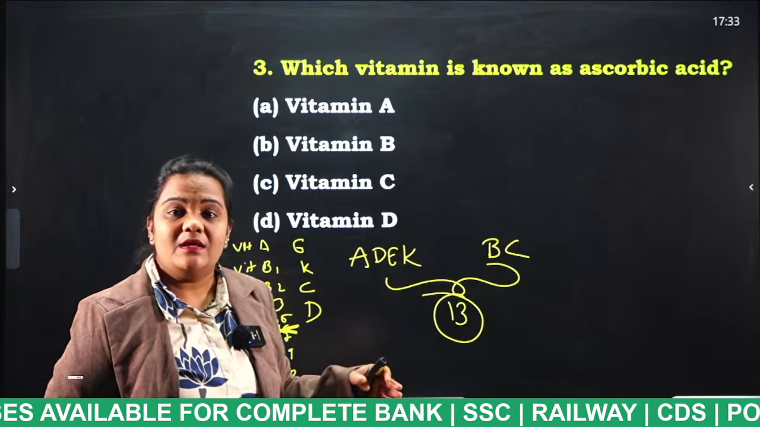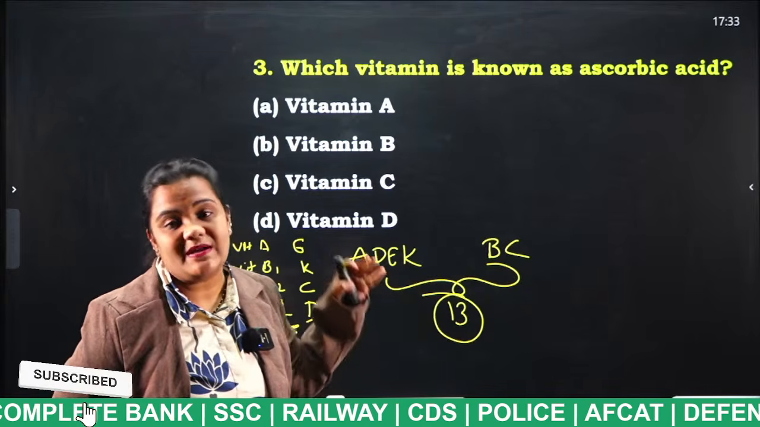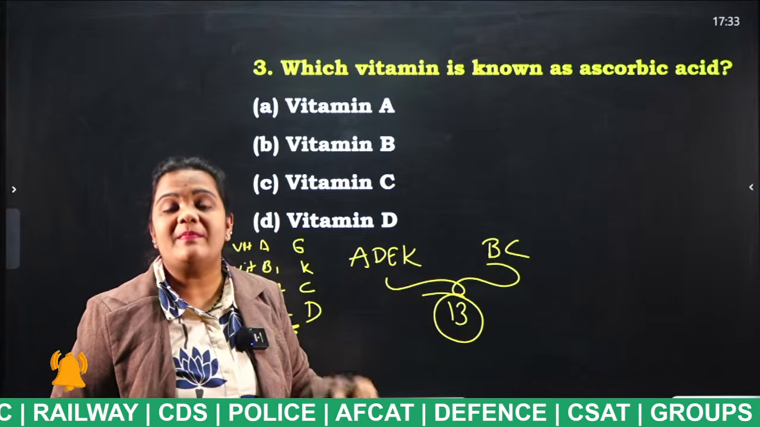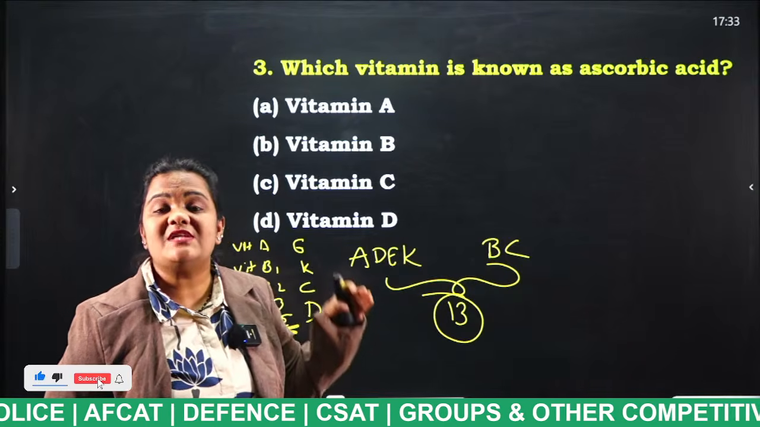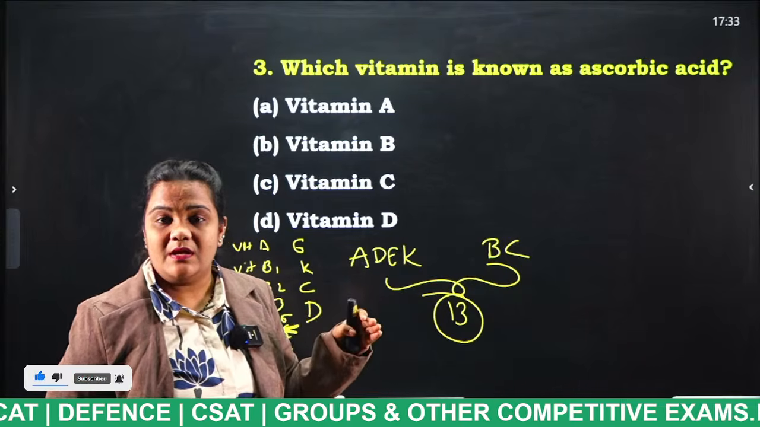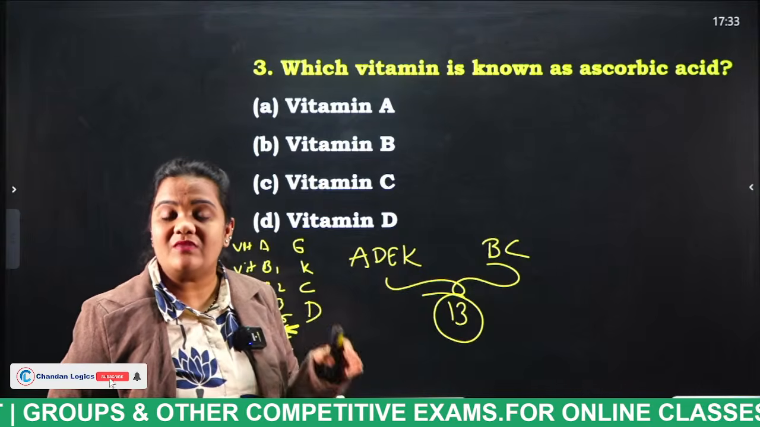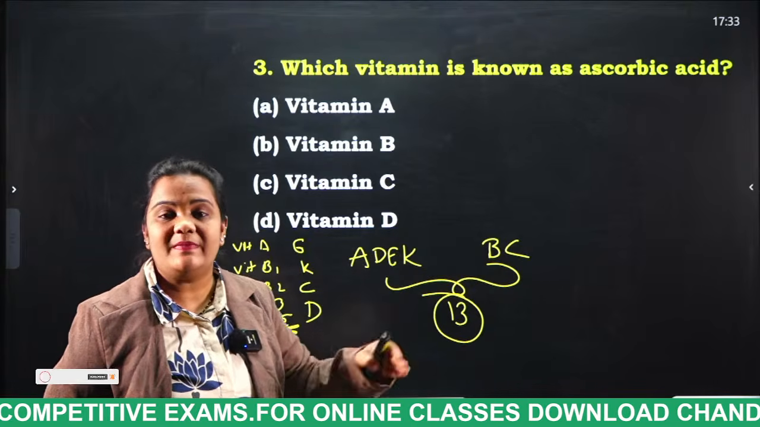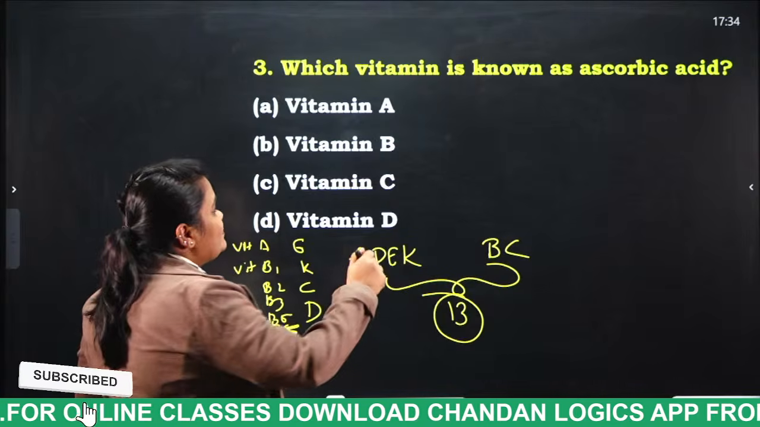Vitamin K, phylloquinone. So these are the 13 essential vitamins everybody knows. Due to the deficiency of vitamins, so many diseases will occur. And what are the deficiency diseases? Important deficiency diseases are what, students? If a person is suffering with vitamin A deficiency, which type of disease will he face, students? Night blindness.